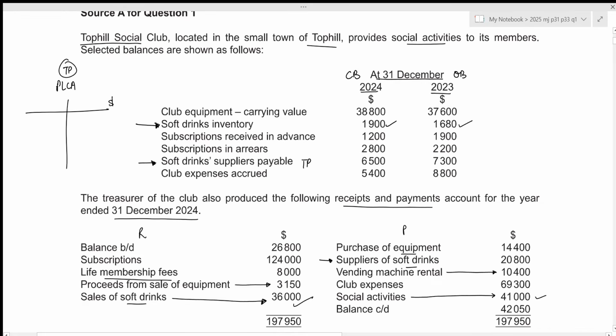So the opening balance will be on the credit side. Let's write it down. Opening balance of the trade payable is 7,300. The credit purchases will be recorded on the credit side, which is what we're trying to figure out. Then the amount that we paid during the year will reduce our trade payables. So it will go on the debit side, 20,800. Then we have our closing balance of 6,500, which will again go on the debit side. Now we just need to figure out the total. The total from the debit side is 27,300. And the purchases will just be 27,300 minus 7,300, which results in 20,000.